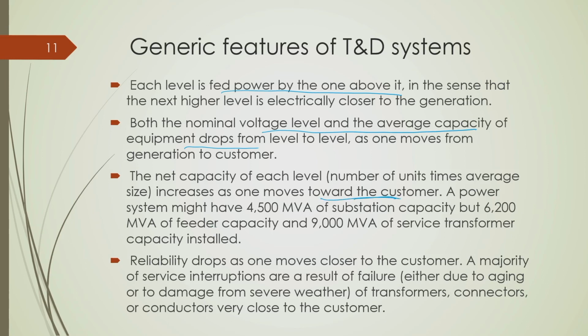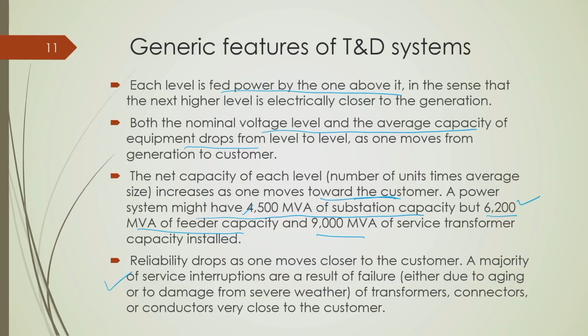For example, a power system might have 4500 MVA of substation capacity, but 6200 MVA of feeder capacity. It means that one feeder does not have 6200 MVA capacity, but there exists a huge number of feeders, and if you aggregate all this capacity, it would be much higher than the transmission capacity. Similarly, it should have 9000 MVA of service transformer. It does not mean that one or two transformers are rated 9000 MVA, but if you aggregate the whole capacity, it will be something like that.